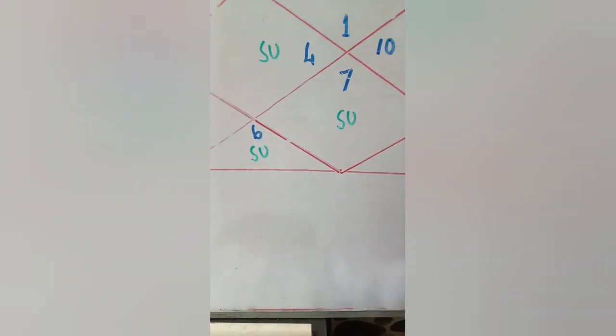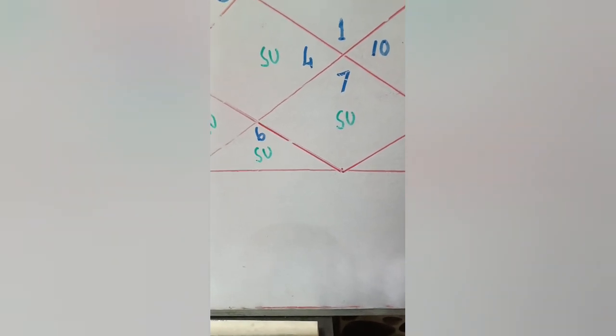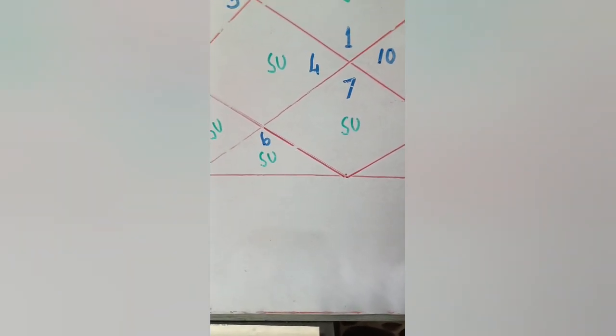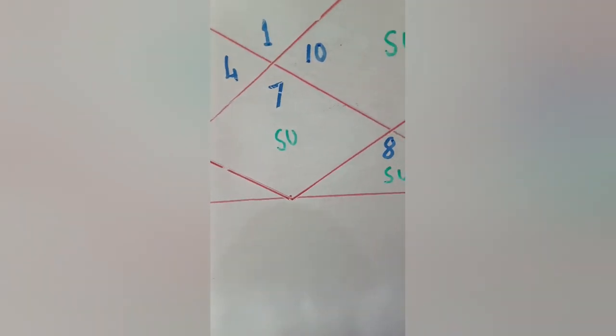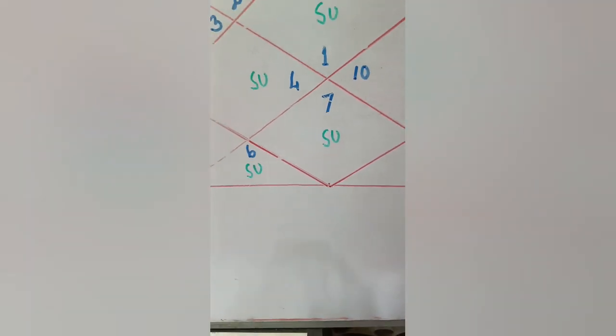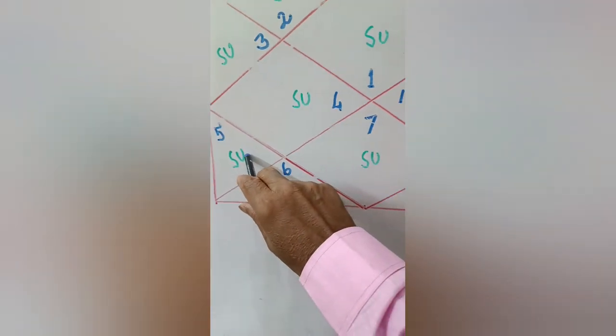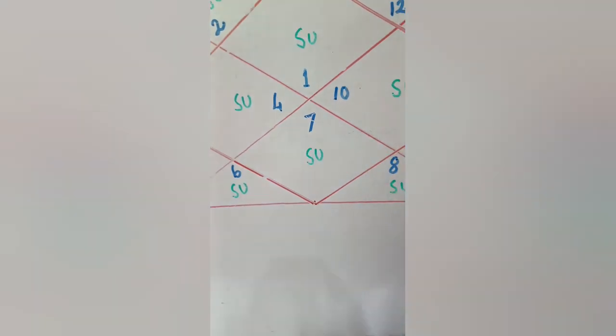Now coming to the seventh house. The seventh house is actually the house of business, the house of diplomatic work, the house of partnership, the house of spouse. All are there in the seventh house. The fifth house is love and romance. The seventh house is marriage. The ninth house is fortune.